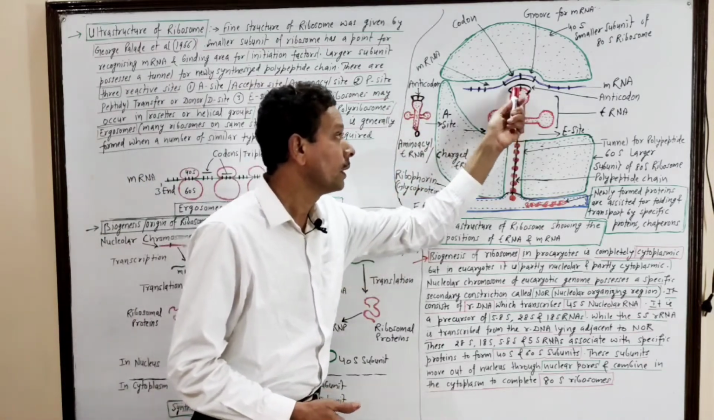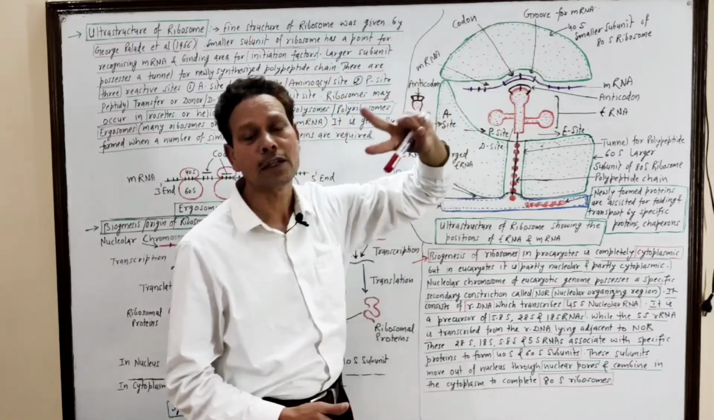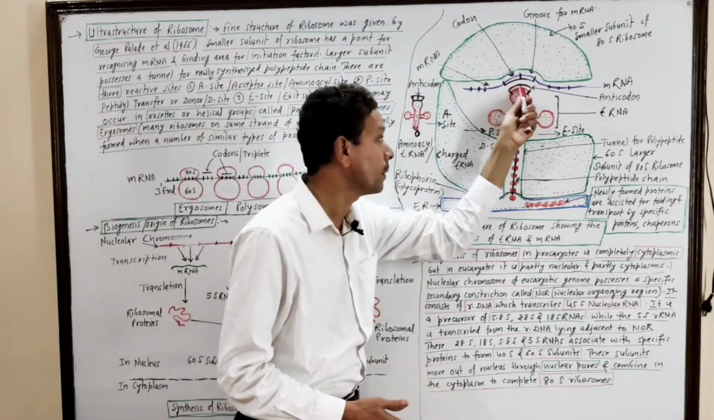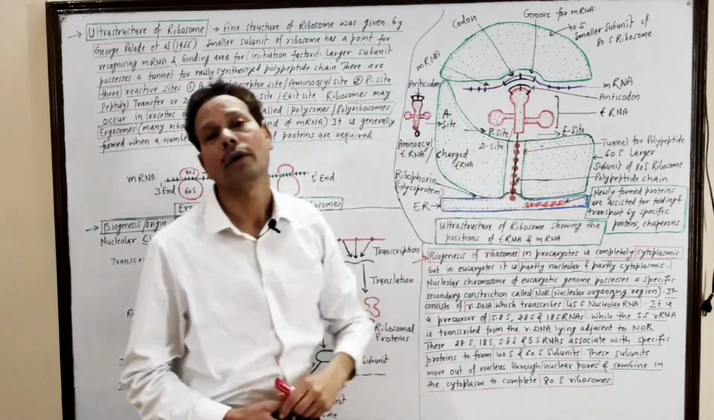The definite sequence of 3 letters on mRNA is the codon, and the 3 letters present on this tRNA, transfer RNA, are anticodons.